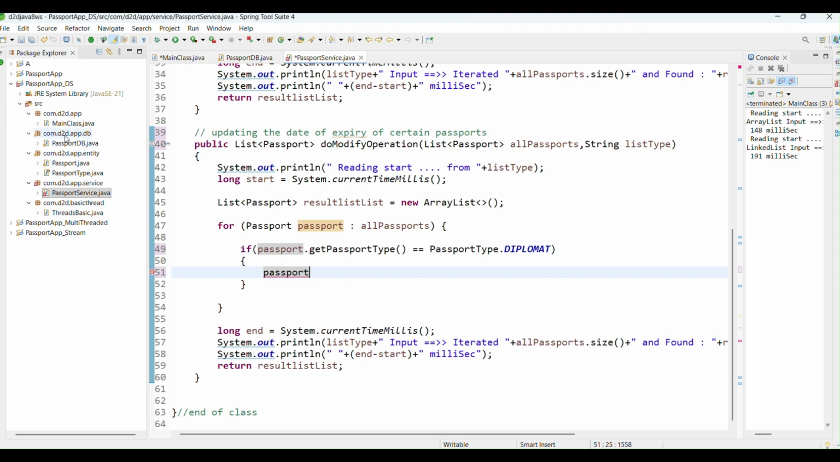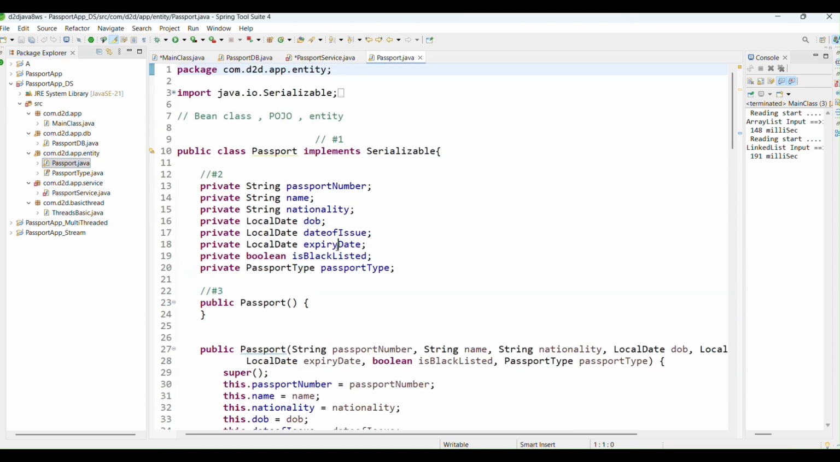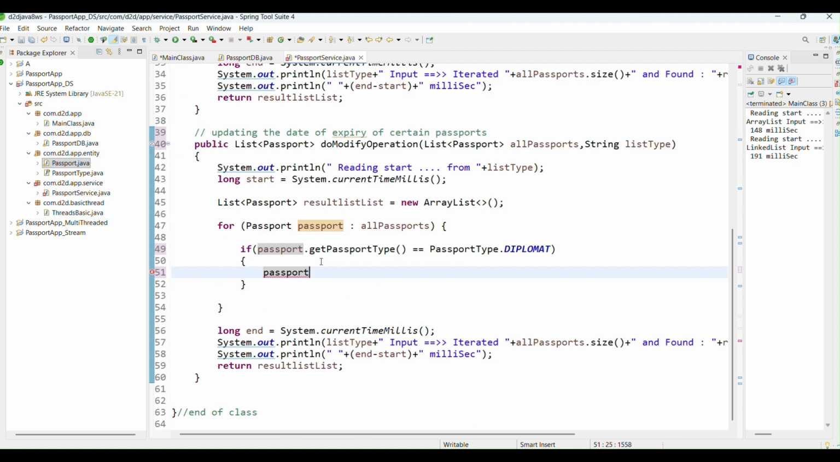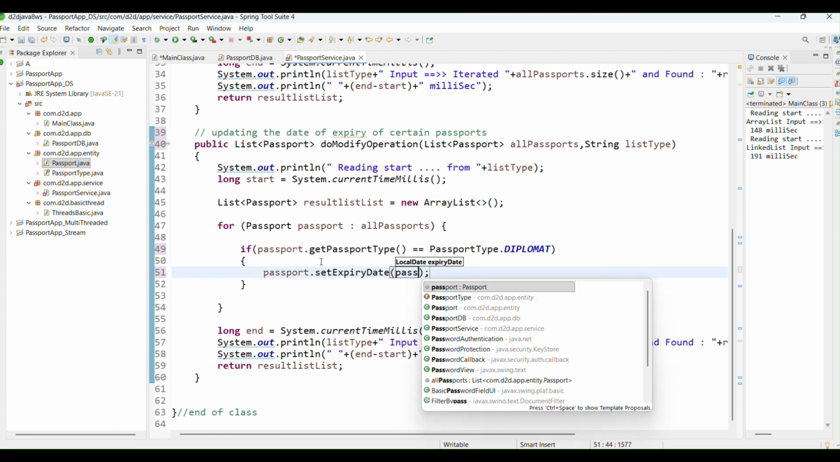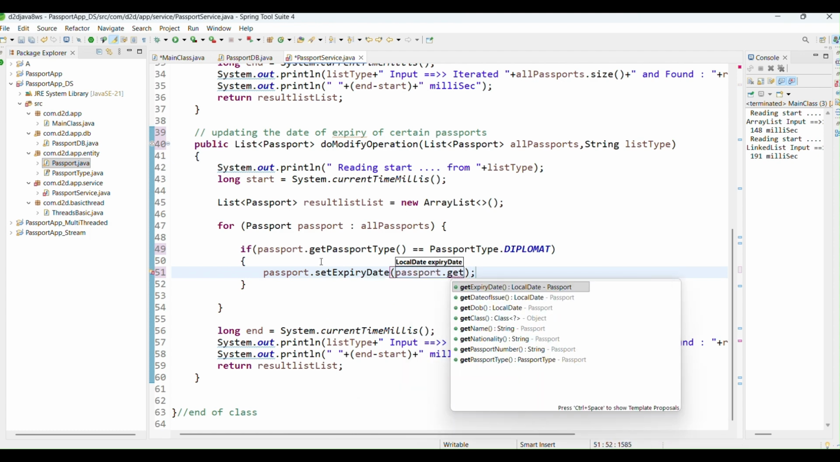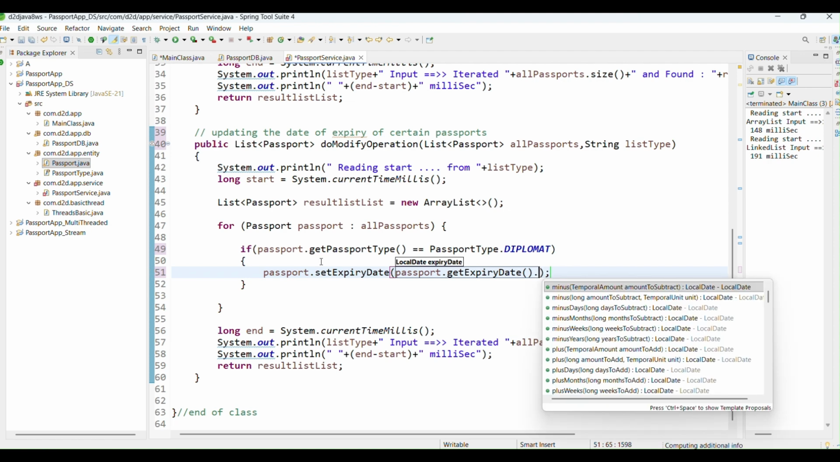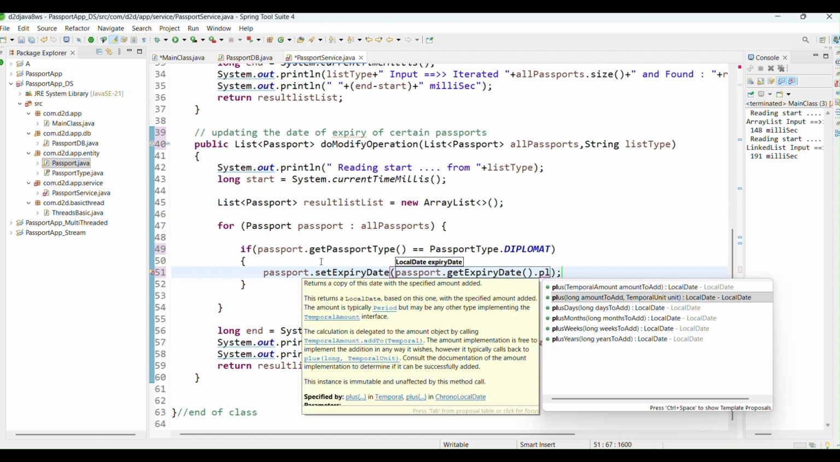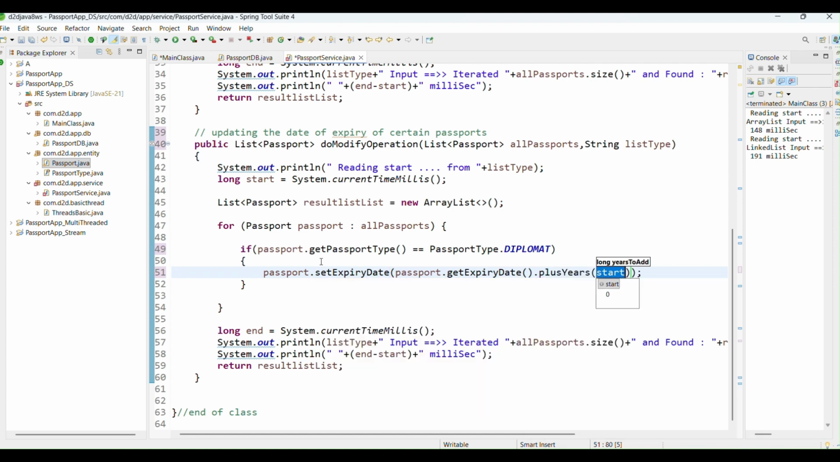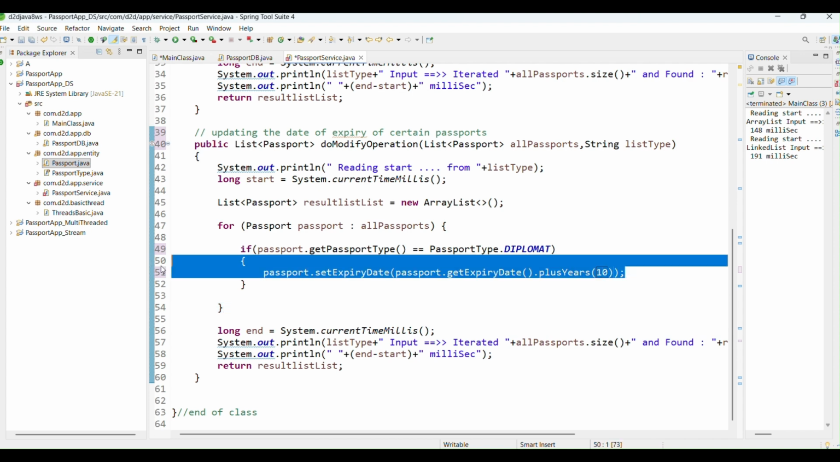So just for your understanding, we have a passport and we have an expiry date. Let's say I want to set the expiry date, so in order to set that expiry date, passport dot get expiry date plus, sorry, not this, plus years, let's say adding 10 years more. Okay, so this is how I can increase the values. So what I'm doing here is not only getting the data, but I'm also manipulating the fields. You can easily observe this whole part, right?